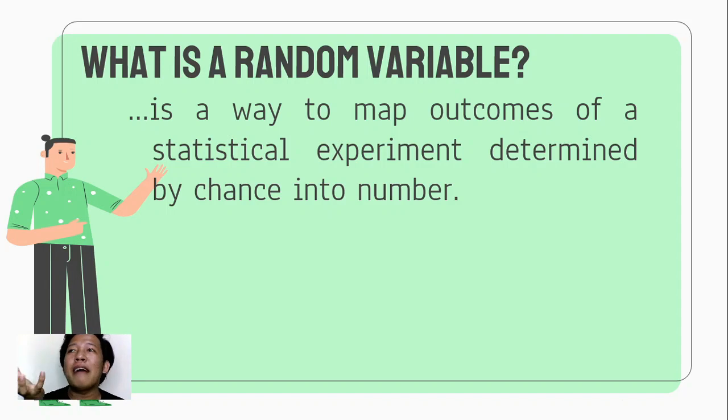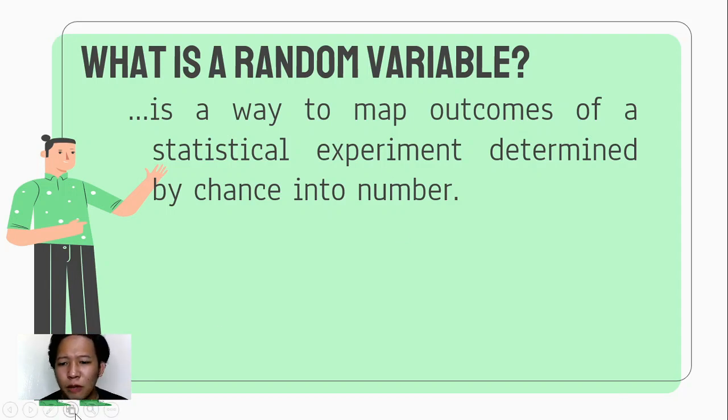Let's say, for example, you have an experiment, and you have your possible outcomes in your sample space. Now, a random variable is a way or a process of representing those outcomes, determined by their chance to happen, into real numbers.